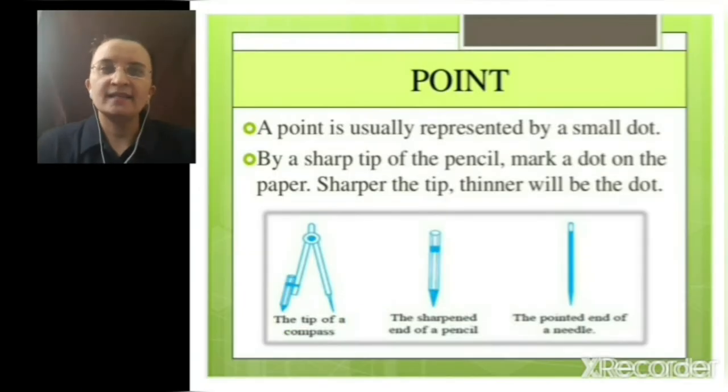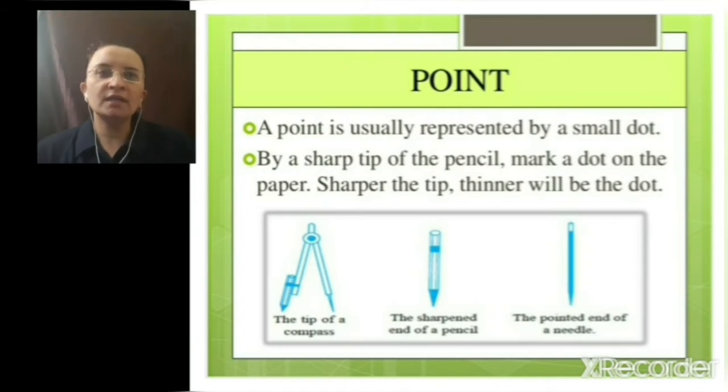Let us start learning about the basic geometrical ideas. The first topic is point. What is point? A point is usually represented by a small dot. If you want to give an example, tip of your pencil, tip of your ball pen. By a sharp tip of the pencil, mark a dot on the paper. Sharper the tip, thinner will be the dot.